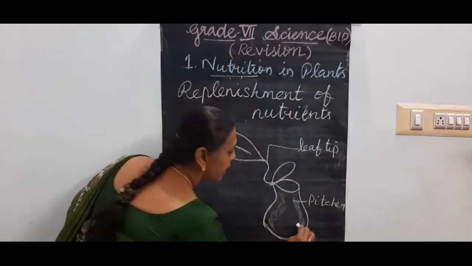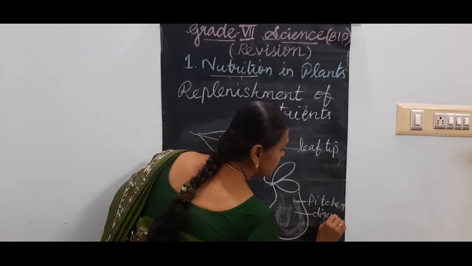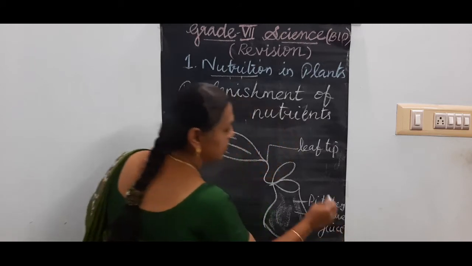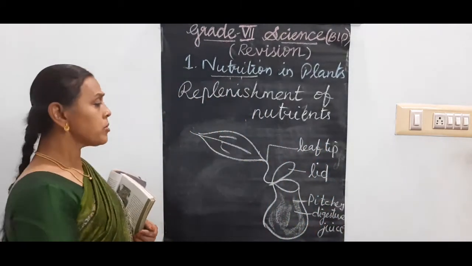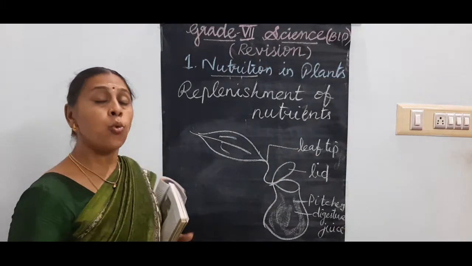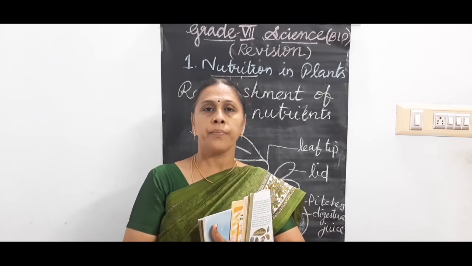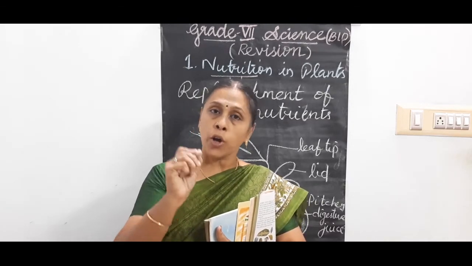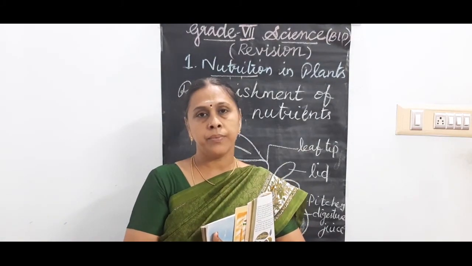Inside this you may shade and write digestive juice. Then lid. So like this you may mark the parts. Whatever diagram you draw, you have to mark the parts neatly with pencil. Whenever you draw, you have to write the heading of the diagram.